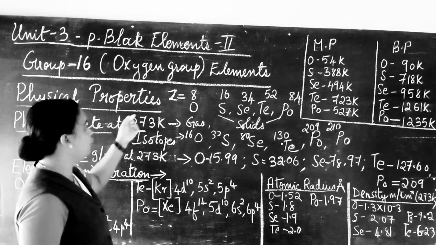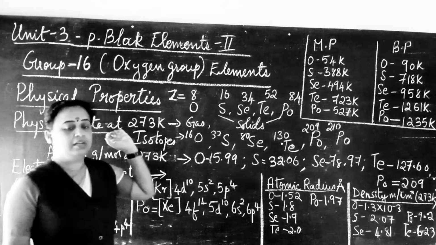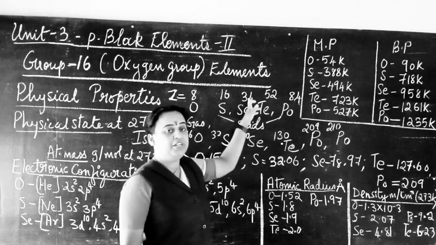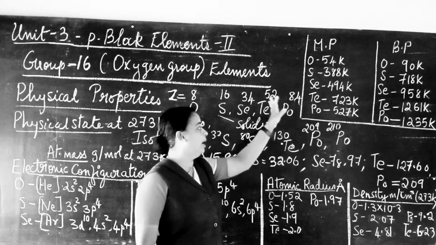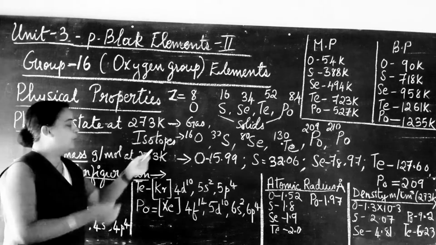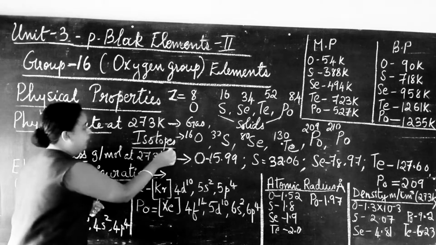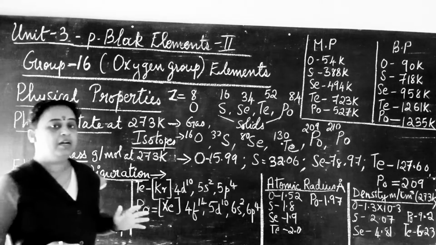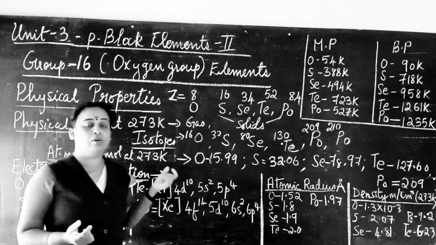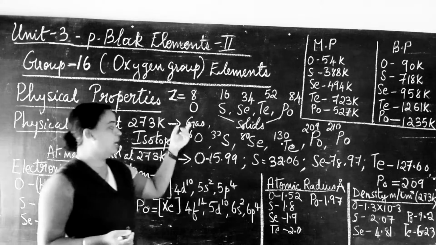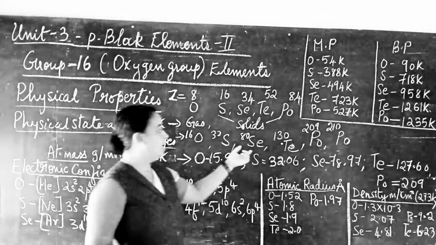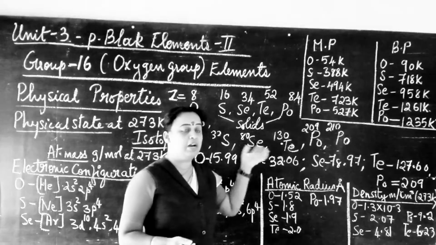Now looking at the atomic numbers: oxygen is 8, sulfur 16, selenium 34, tellurium 52 and polonium 84. Now looking into isotopes. Isotopes are atoms of the same element having the same atomic number but different mass number. The chalcogen family also has isotopes. Oxygen isotope is O-16, and for sulfur it is 32, selenium 80 and tellurium 130.